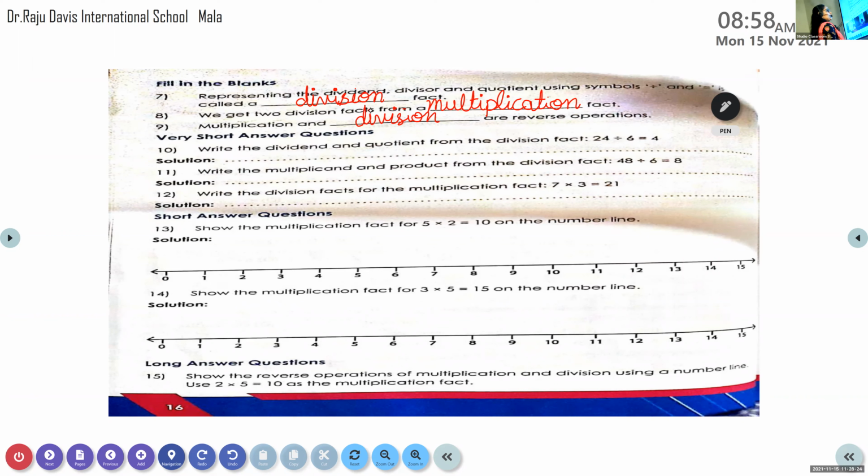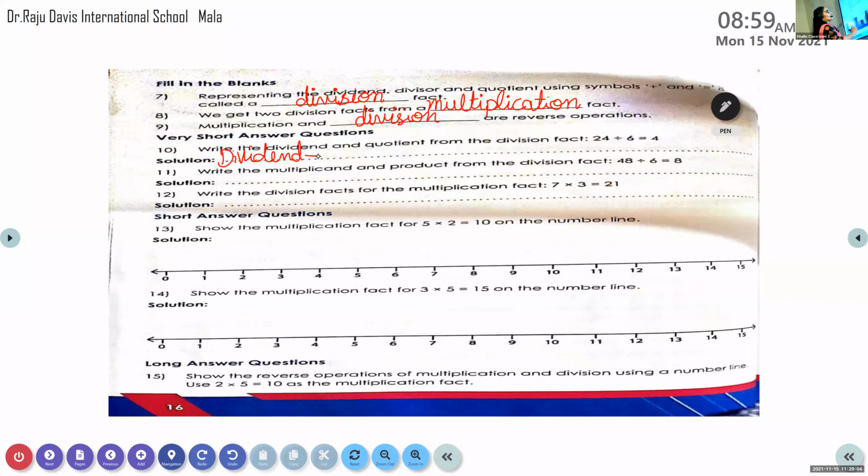Okay, then question number 10. Write the dividend and quotient from the division fact. Felix? Yes, ma'am. The division fact is given over there in question number 10. You have to write which is the dividend and which is the quotient.